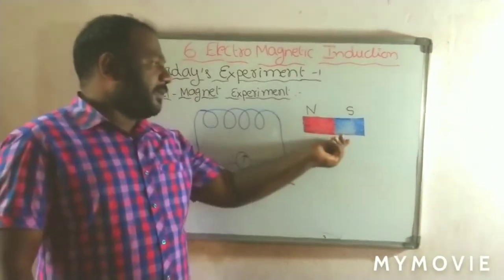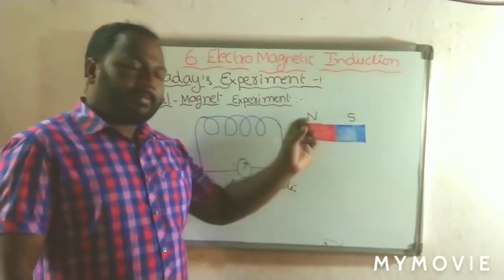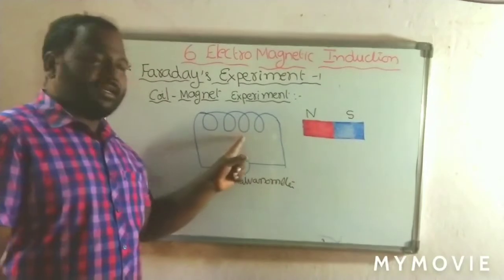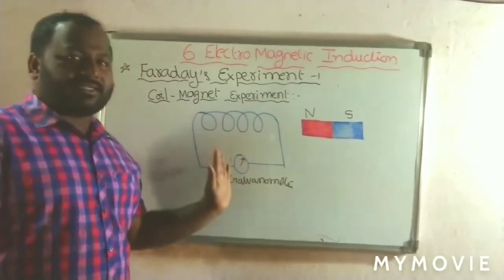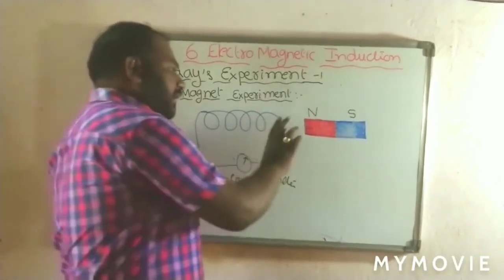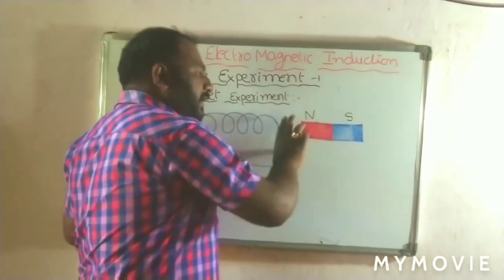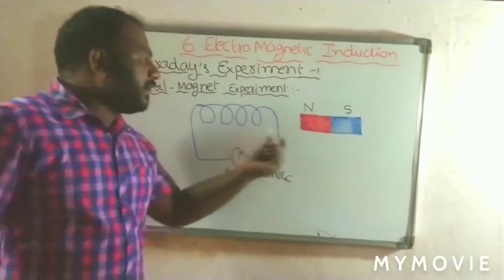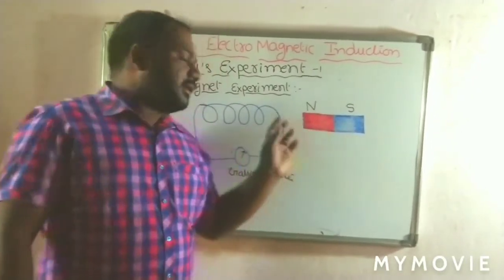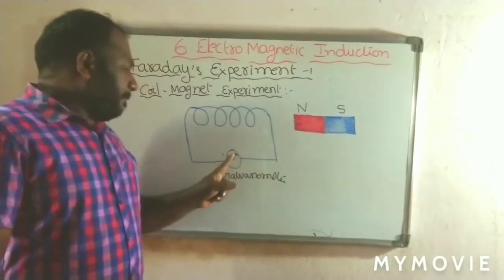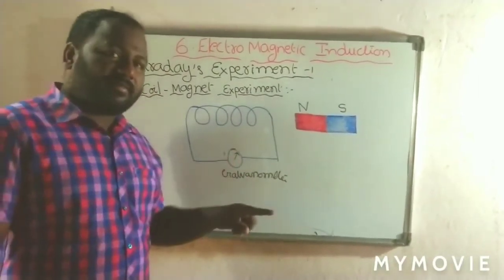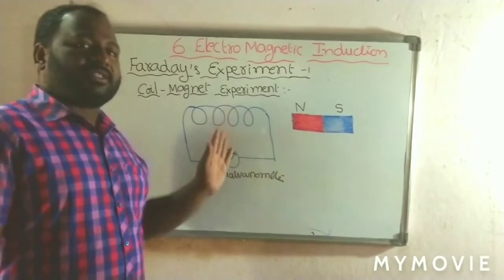In this coil magnet experiment, he observed that whenever the magnet is brought nearer to the coil, the galvanometer shows a certain deflection. And when he moves the magnet away from the coil, the galvanometer shows deflection in the opposite direction.